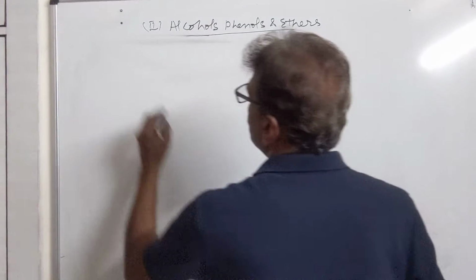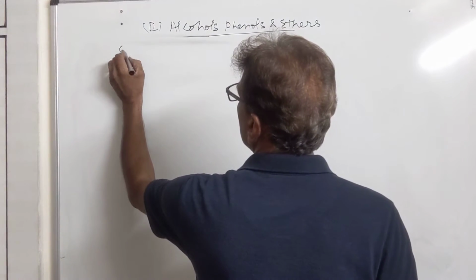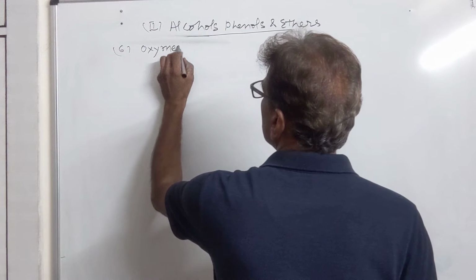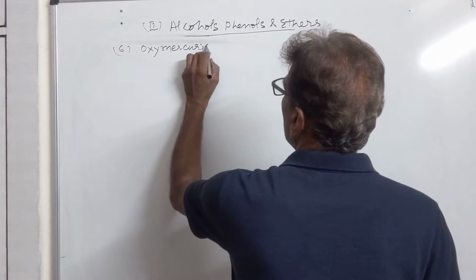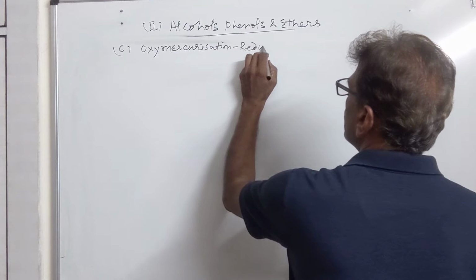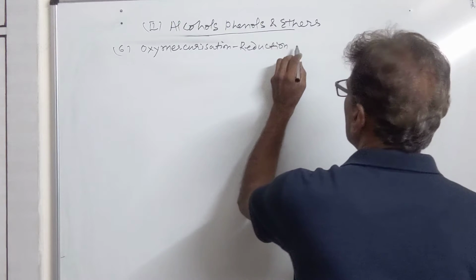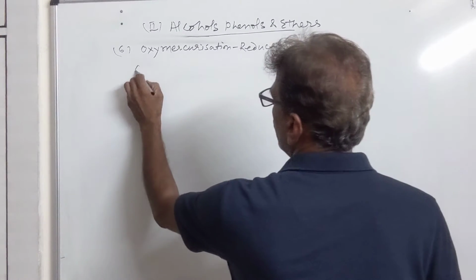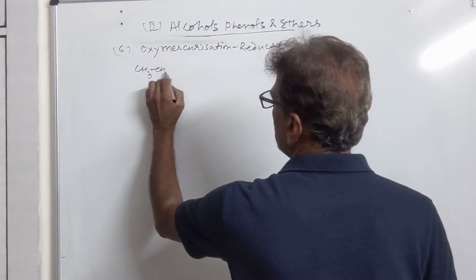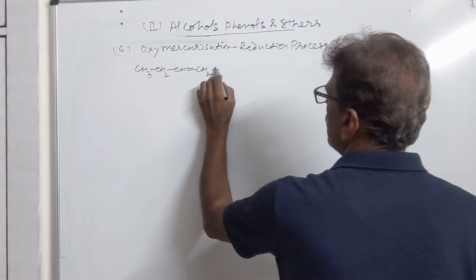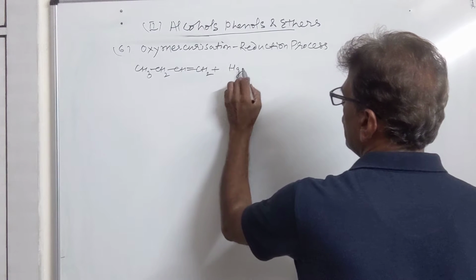So we have the sixth method, oxymercuration reduction process. Here, let us take the olefin butene treated with mercuric acetate.